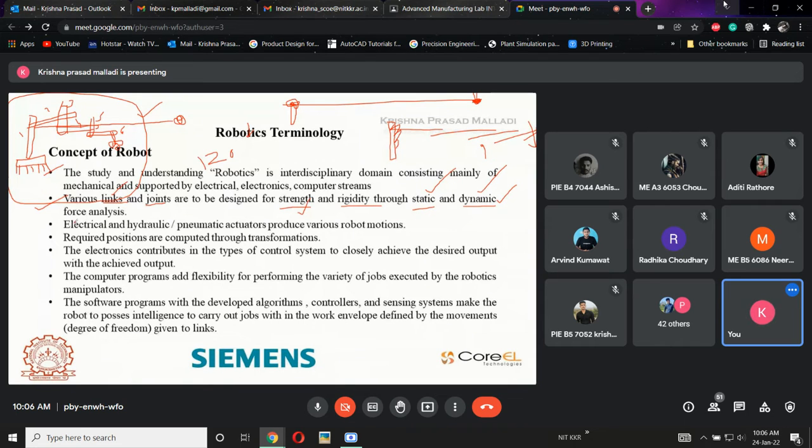That is this point. Next one is electrical, hydraulic and pneumatic actuators produce various robotic motions. These are nothing but how exactly the robot moves, so based upon the movement of the robot, it is defined. If the application is a limited one, where I just need to pick a 2 kg or 1 kg load, then pneumatics is needed. Pneumatics is nothing but air. By using air as the medium, the robot will close the gripper, pick the part, and place it. So what will happen if I use pneumatics to pick 50 kg or 60 kg of load?